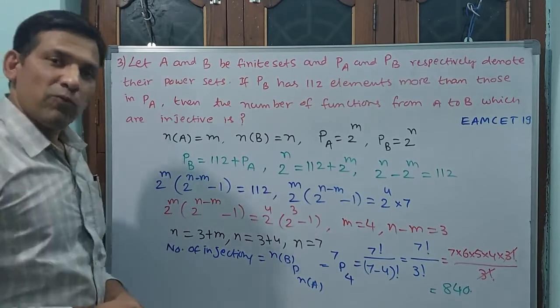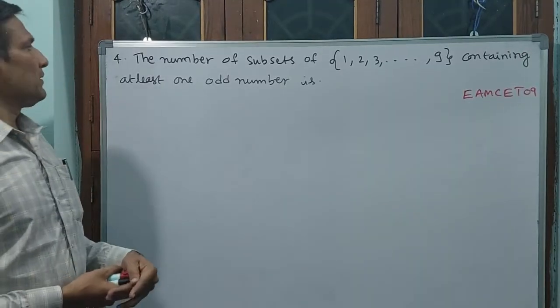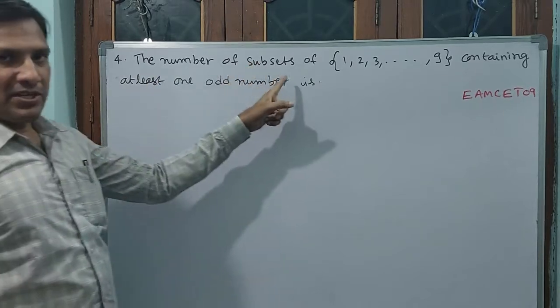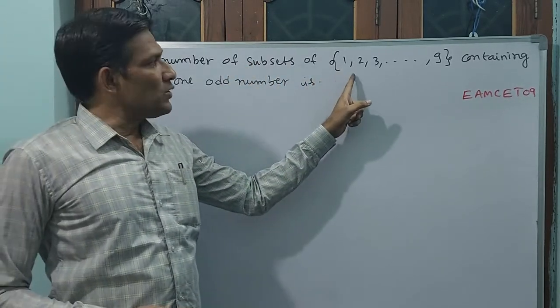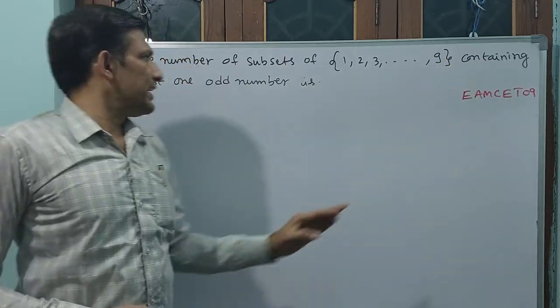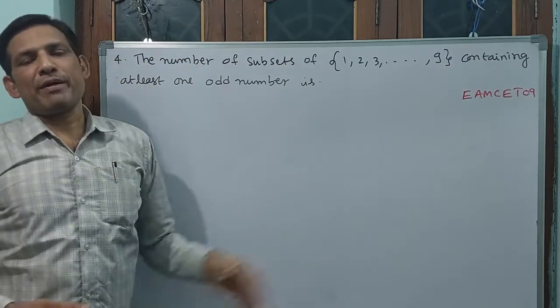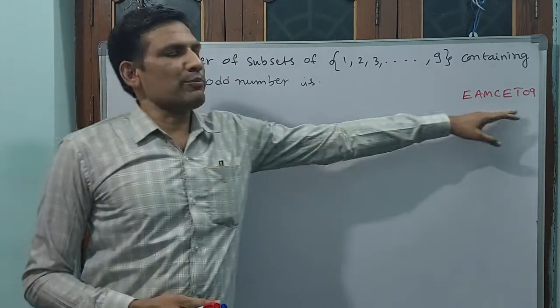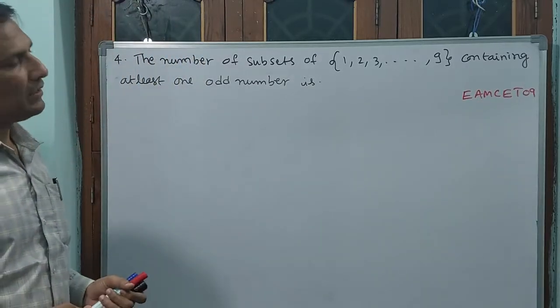Take this, we will go to the fourth question. Okay. See the fourth question. The number of subsets of 1, 2, 3, 4 up to 9 containing at least one odd number is. This question was asked in EAMCET 2009. Okay?